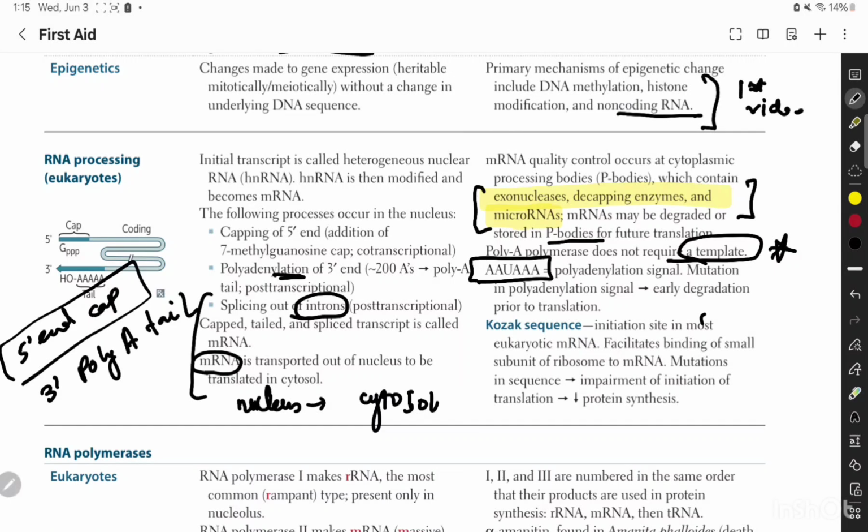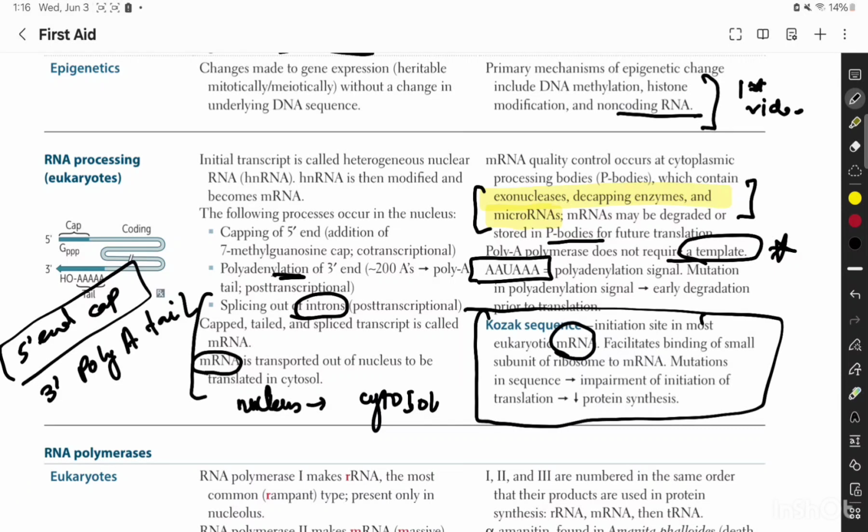So what is a Kozak sequence? The Kozak sequence is basically the initiation site in most eukaryotic messenger RNA, and what it does is that it allows the small subunit of the ribosome to bind messenger RNA.